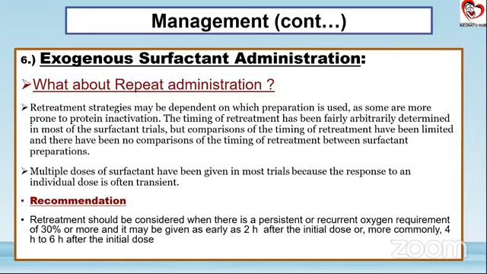Otherwise, what is commonly done is that we do an X-ray after 6 hours. We see how much the baby has improved. We look at the ventilator graphs and whether there is an upgoing of the pressure volume, that is the compliance loop, and then take a call. But generally, up to 3 doses of the surfactant can be administered.